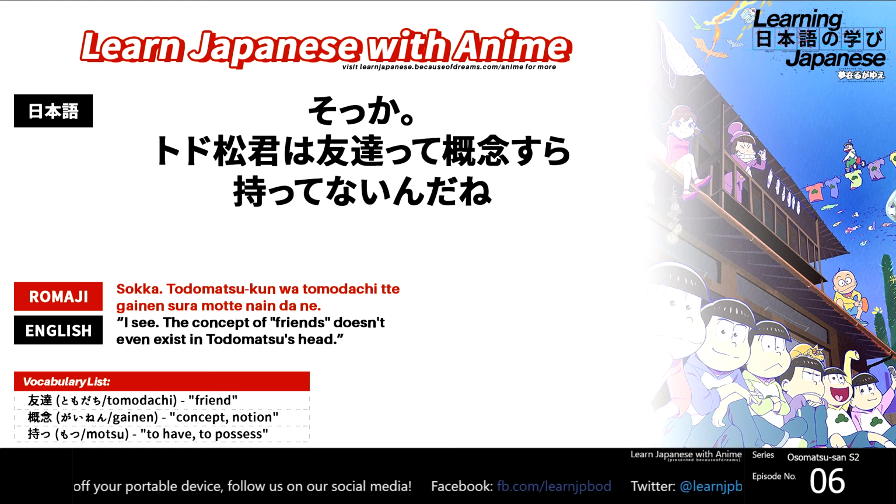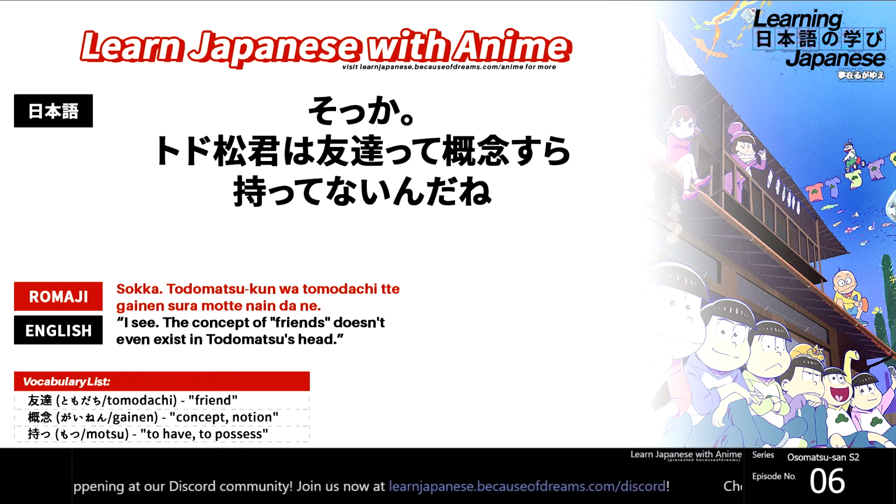And this is going to translate to basically, oh, I see. So basically, Todomatsu doesn't even have the concept of friends. Then the implication is kind of like, doesn't have the concept of friends in his mind, or isn't a part of his vocabulary or something along those lines if we want to word it more naturally in English.